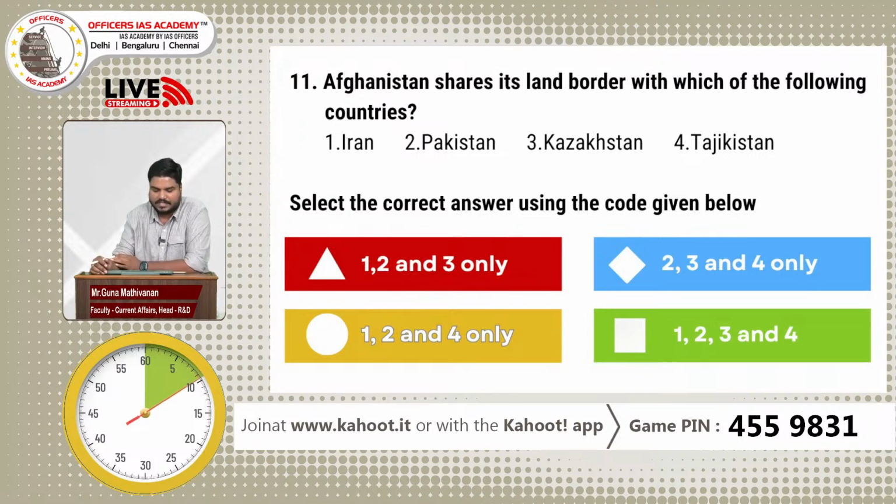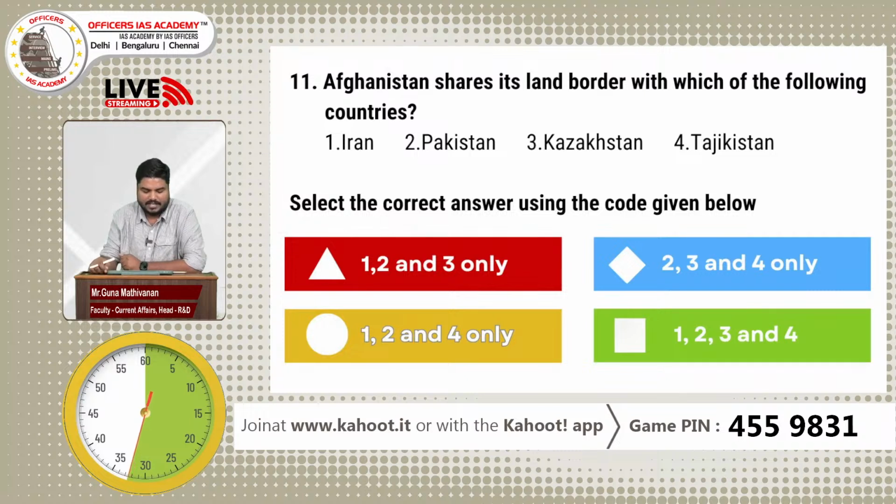Afghanistan shares its land border with which of the following countries? Select the correct answer using the given code. Where is Afghanistan? Afghanistan is sharing border with which of the following countries?